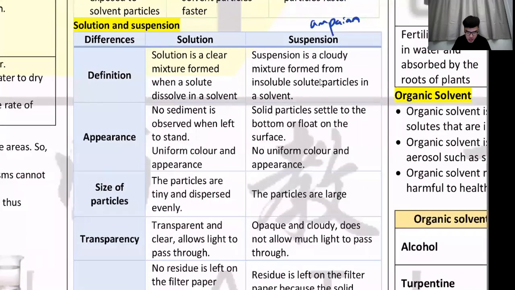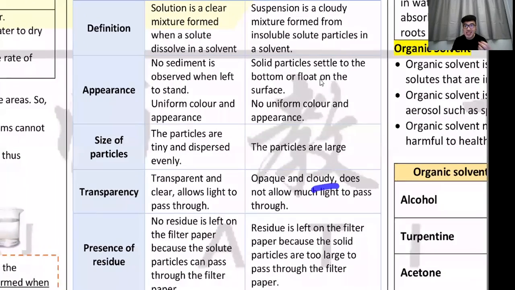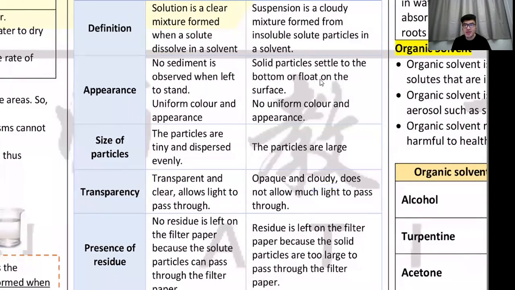Transparency. A solution you can always see through. Salt water is clear. Whereas for a suspension, let's say sand water is very dirty. It's very cloudy, sangat keruh. You cannot see through this thing. You go and jump into any river or lake, you will understand. Because the thing will be very dirty down there. You cannot see anything in front of you because it is a suspension.